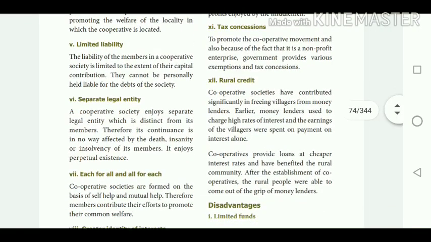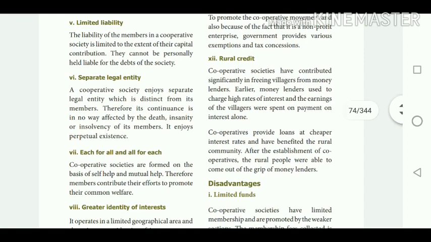The next one is about separate legal entity. It enjoys a separate legal entity which is distinct from its members. That is, the members and the cooperative society are different. So it enjoys the advantages of a separate legal entity. It is in no way affected by the death, insanity or insolvency of the members. So it enjoys perpetual existence.